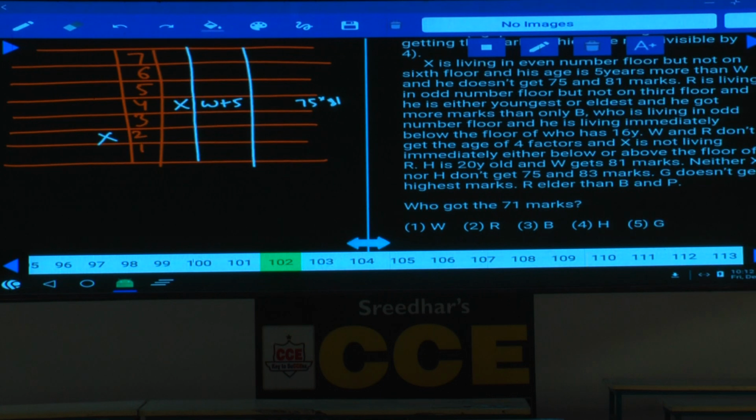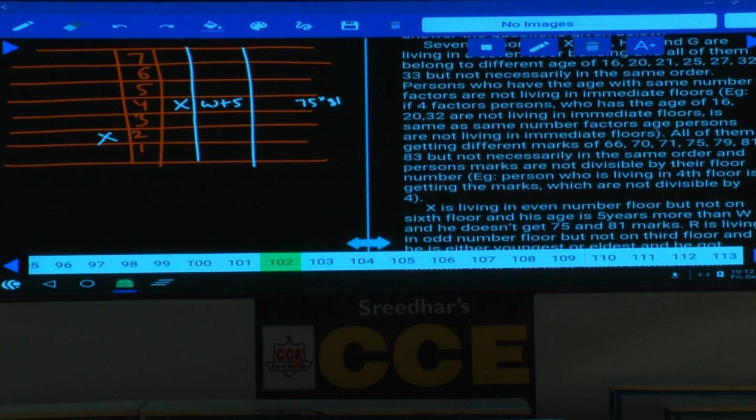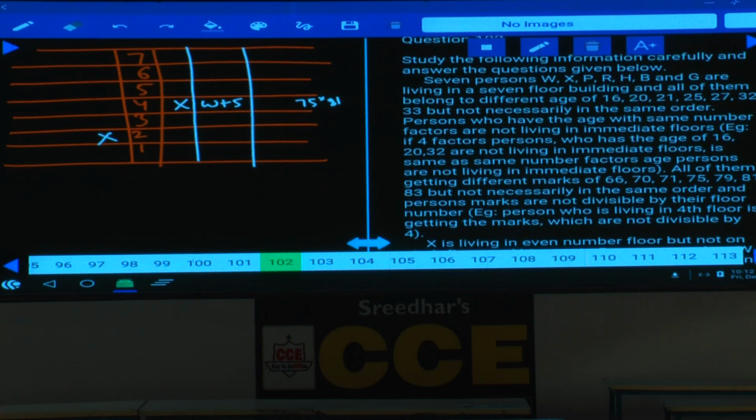Then W plus 5, now we need to find out what are the different possibilities among the given ages. If you take 16 plus 5, 21 is there, that is one possibility. If W is 16, X will be 21. And the next possibility, 20 and 25, isn't it? Then 27 and 32. How many possibilities do we have? 3 possibilities. One is 16, 21, next one is 20, 25, and the next one is 27 and 32.